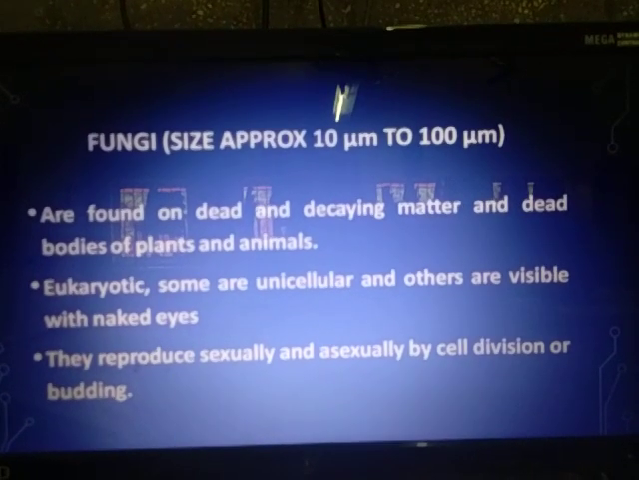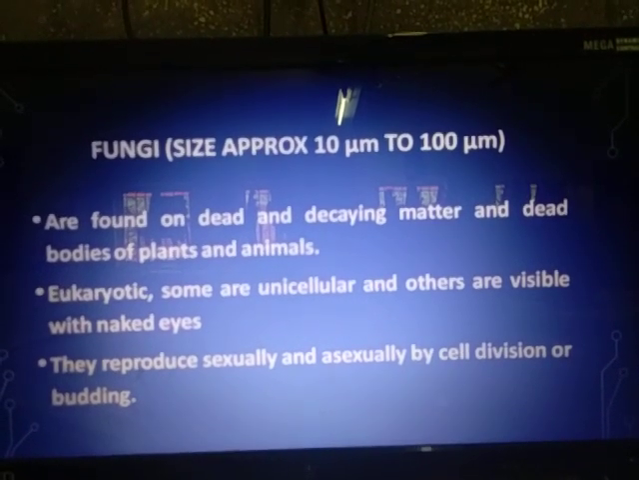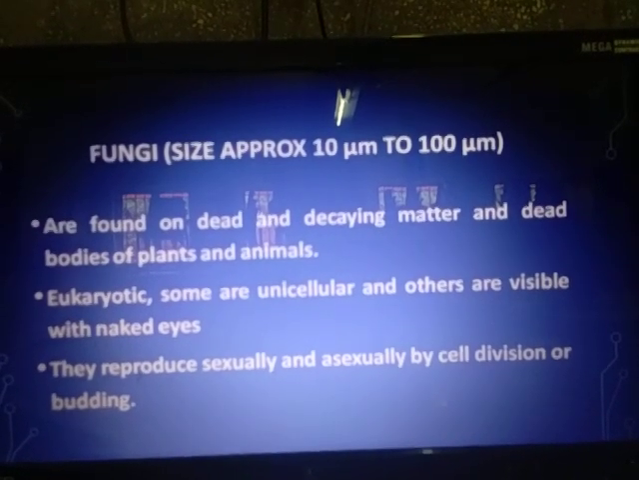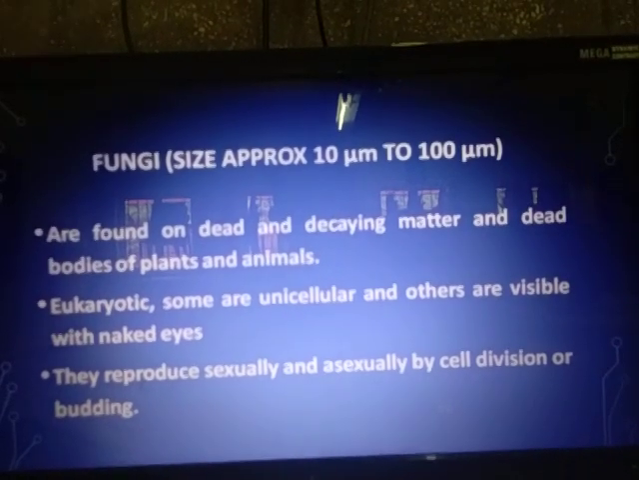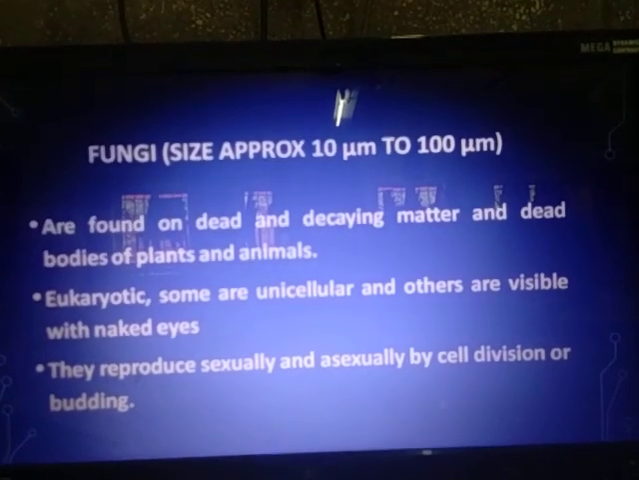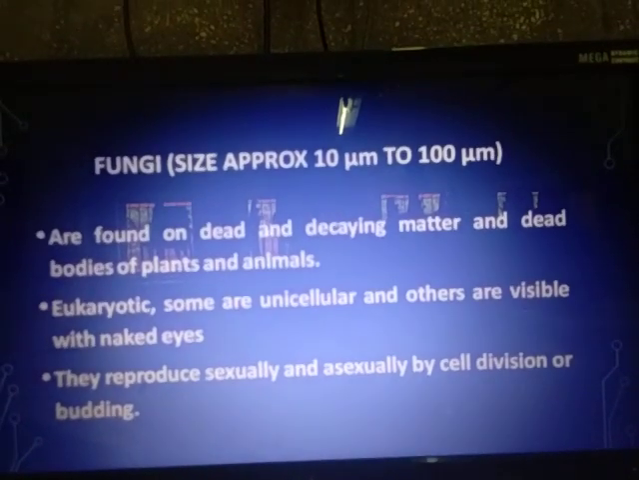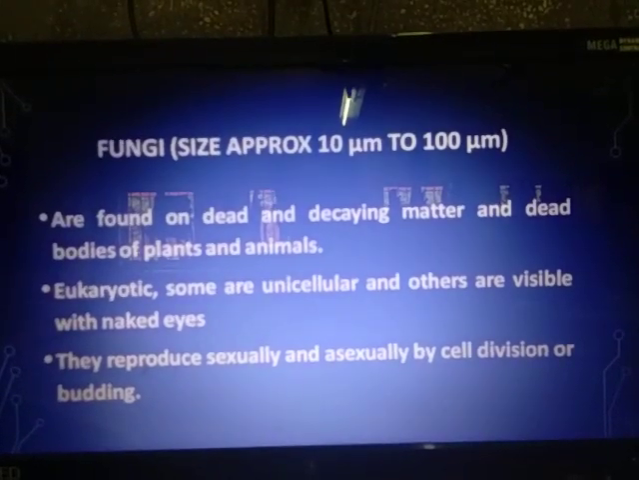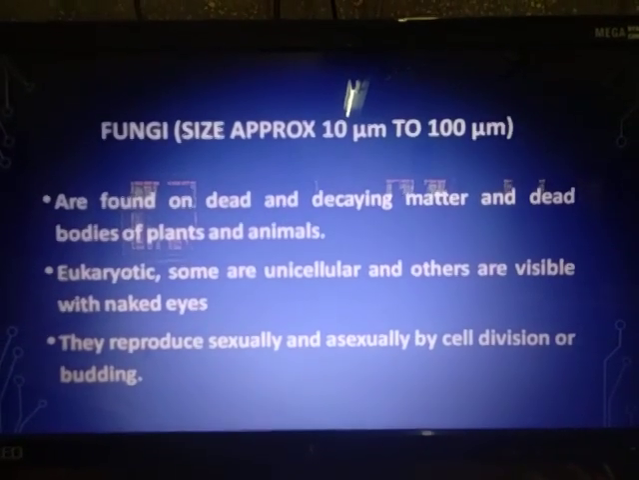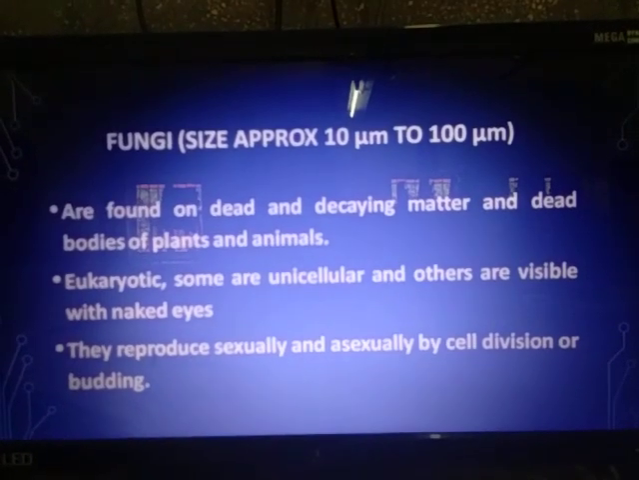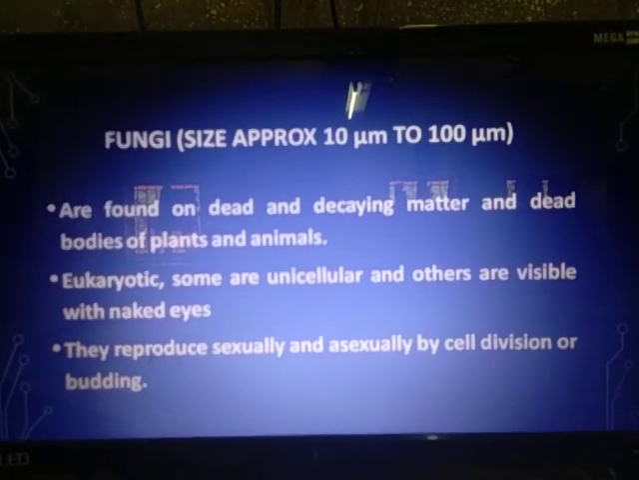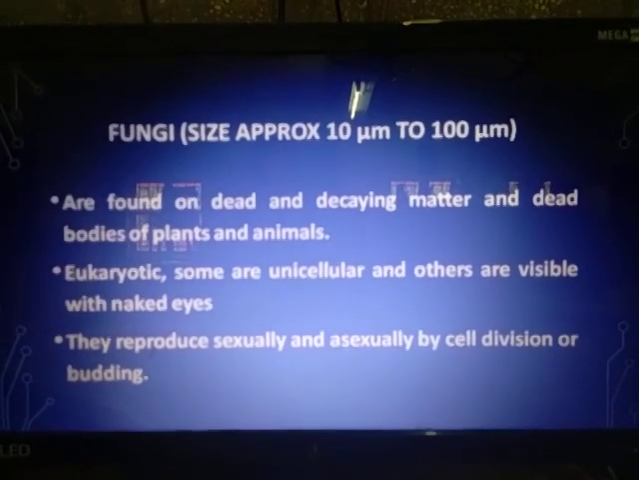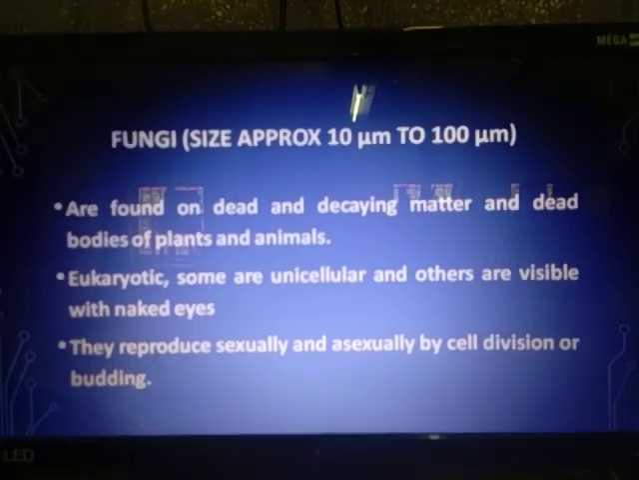Now what does this mean? Earlier, for organisms like protista or protozoa and monera, that is bacteria, it was not mentioned anywhere about sexual reproduction. But since fungi are higher organisms, they reproduce sexually. That means they reproduce by formation of gametes. Then asexually by means of cell division, for example aspergillus or penicillium reproduces by cell division, and yeast reproduces by budding. I will show you the picture of a budding yeast, then you will understand what it is.